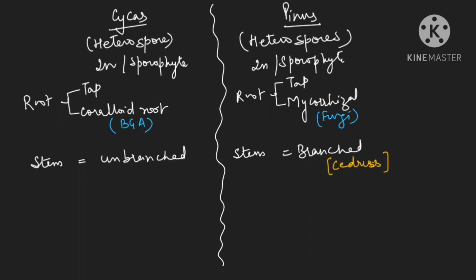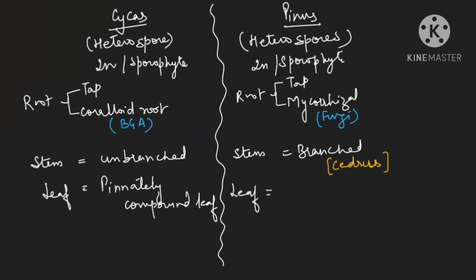So I hope you are able to understand it, okay? So Cedrus is the one. Now, if we see the leaf, cycas is having a pinnately compound leaf. See, there are two types of leaves, simple leaf and compound leaf. Simple leaf will be present in the pinus and compound leaves are present in the cycas. What are the differences between these two types of leaf? You will be studying in the morphology. So here pinus is having a simple leaf which is needle-like.